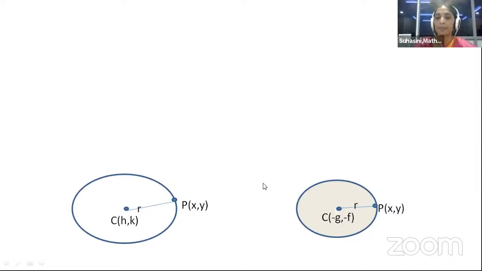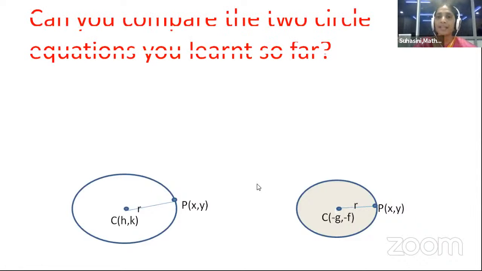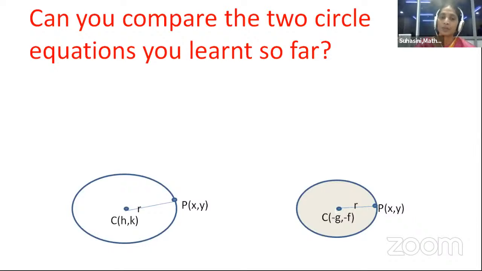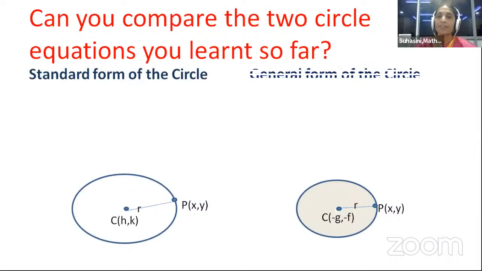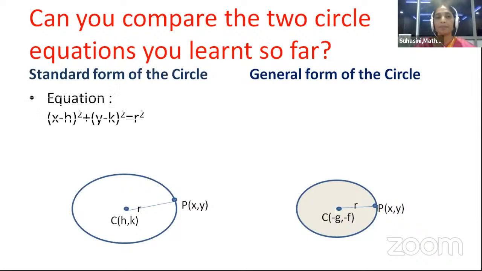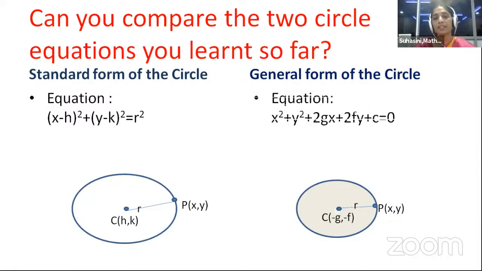Let us compare both. Can you compare the two circle equations you learned so far? Standard form of the circle and as well as general form of the circle. The equation of the first form is x minus h whole square plus y minus k whole square is equal to r square. What is the equation of general form of the circle? x square plus y square plus 2gx plus 2fy plus c is equal to 0.